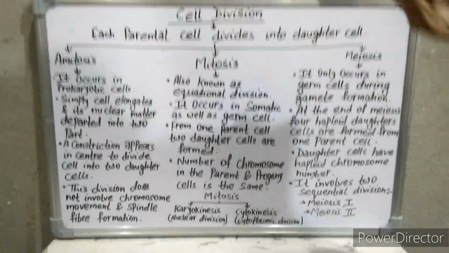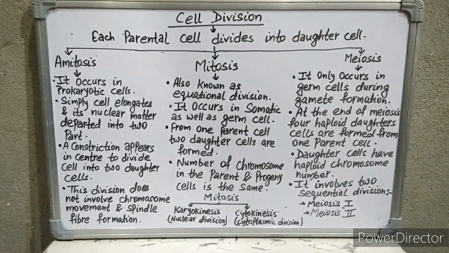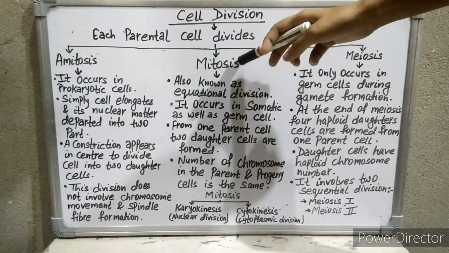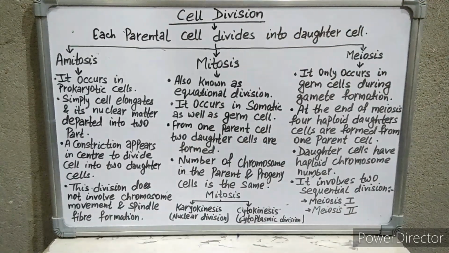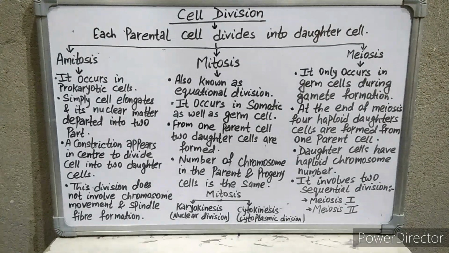We are mostly familiar with mitosis and meiosis. Mitosis and meiosis types of cell division occur in eukaryotic cells. Now we discuss the mitosis type of cell division. It is also known as equational division. It occurs in somatic cells as well as germ cells.